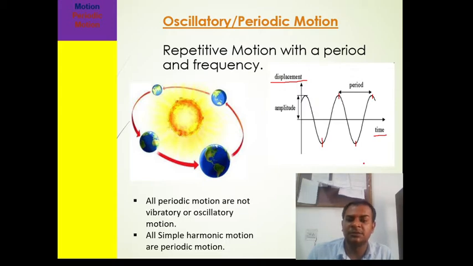But every vibratory or oscillatory motion shows the properties of periodic motion. So we also write there that all periodic motions are not vibratory or oscillatory motions, but all simple harmonic motion or all vibratory motion follow the properties of periodic motion.